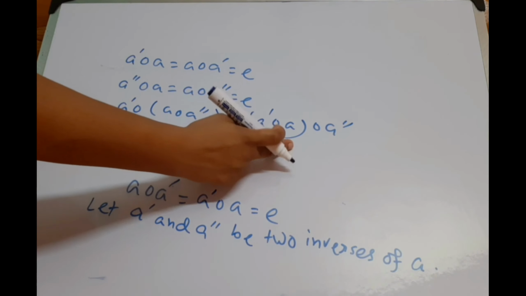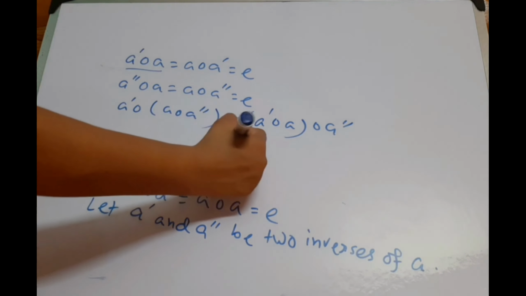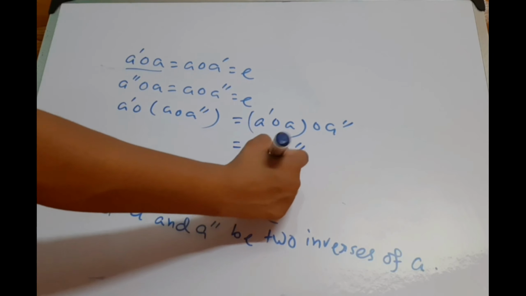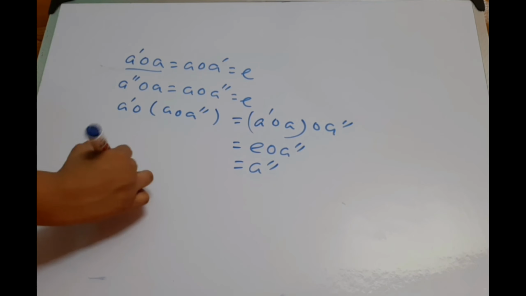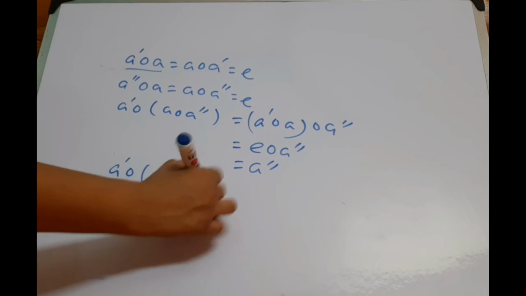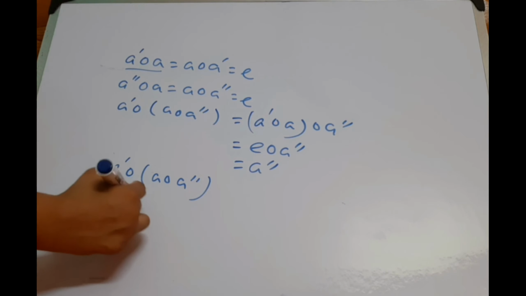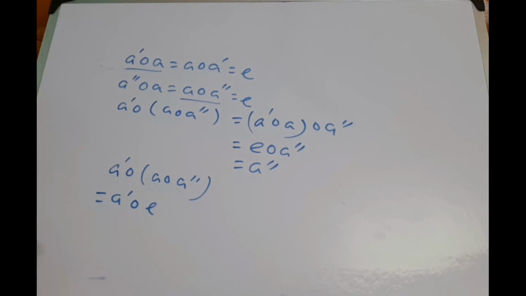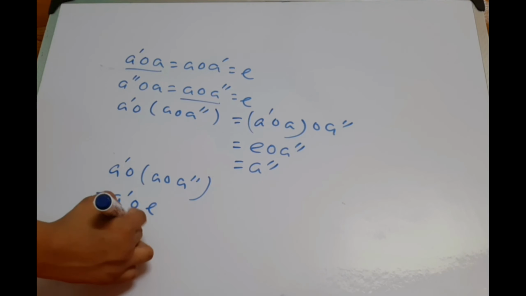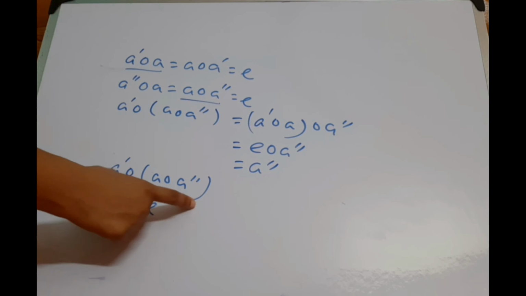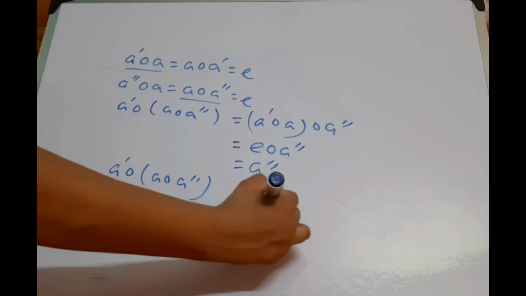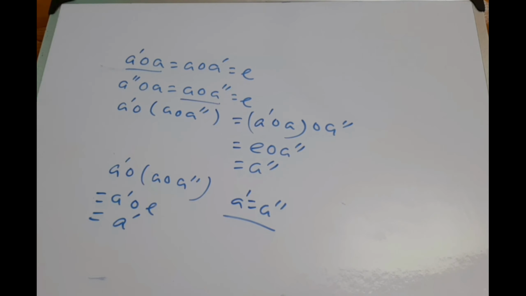Now A' composed A, that is E, and this composed A''. Now E composed A'', that equal to A''. But A' composed A'', this is A' composed A'', this equal to E. So we can write A' composed E equal to A'. So this equal to A' and here this equal to A''. So we can write that A' equal to A''. So we prove the uniqueness.